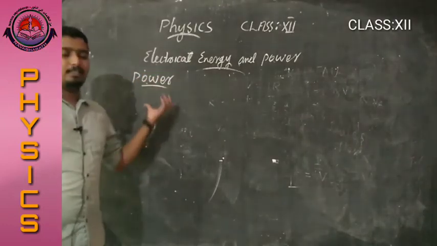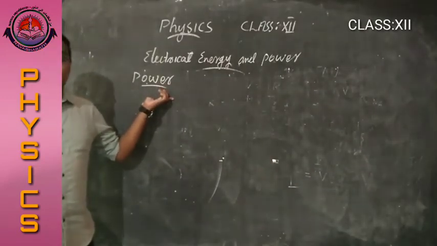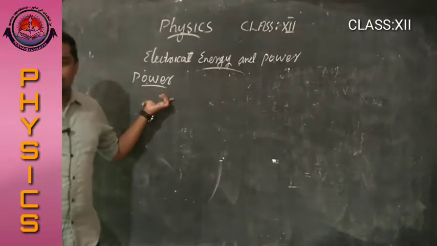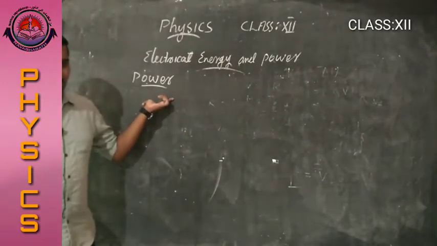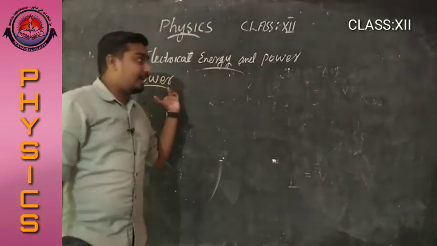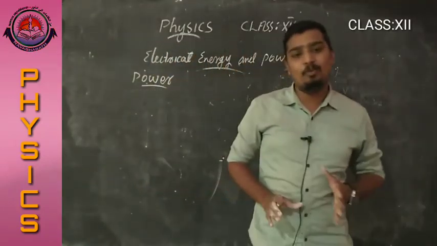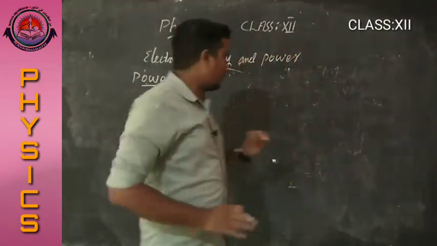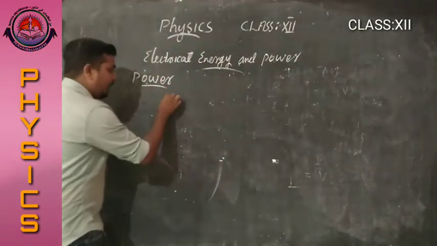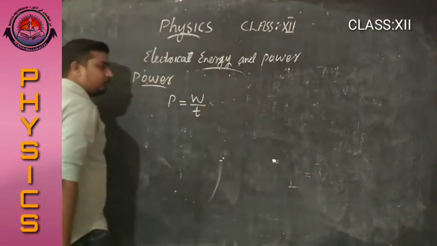Power means, in lower session you studied, the rate of doing work is called power. That is the same: the electrical energy consumed in a unit time is called electric power. That is power P equal to W by T.